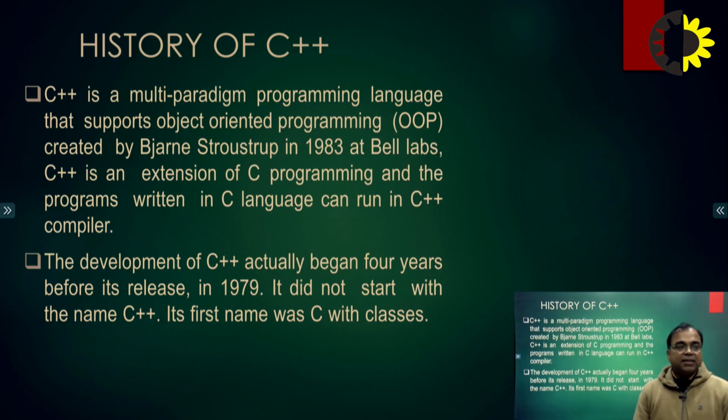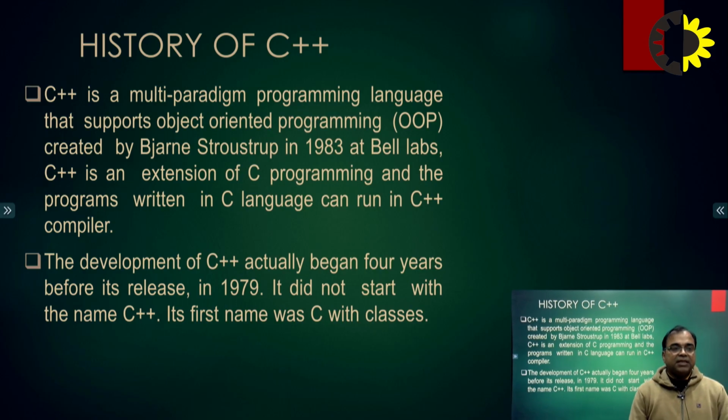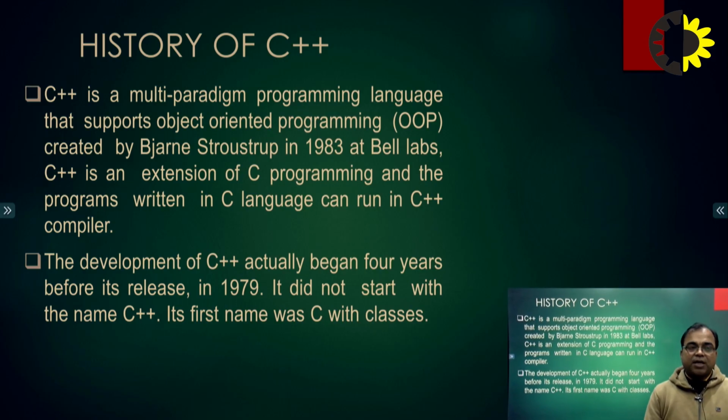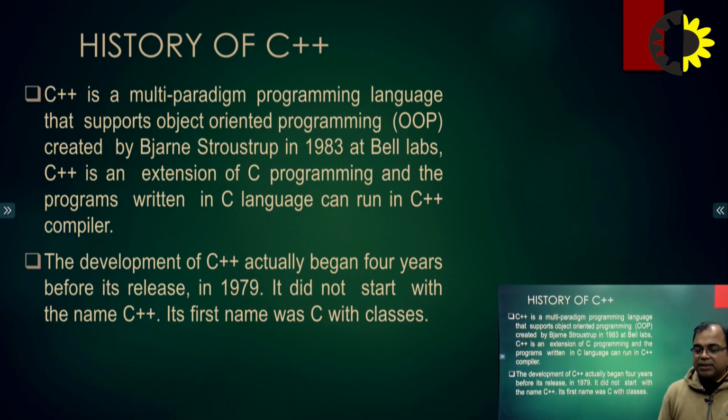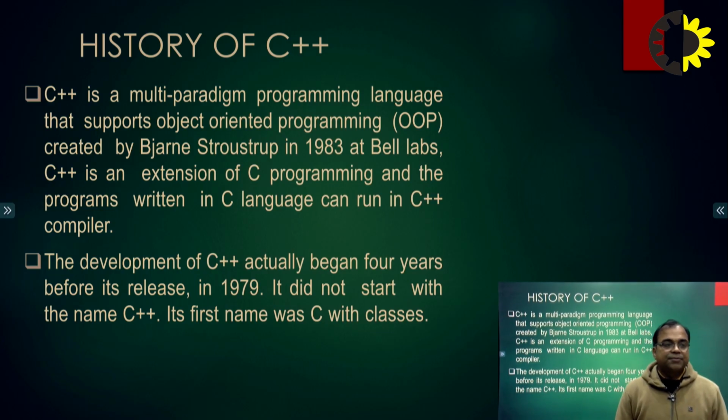We can say C is nearer to the machine, but C++ was created to make it nearer to us, meaning the programmer. So this is an extension of C programming, and a program written in C language can run in a C++ compiler. There is a compiler which runs the C++ program, that is the C++ compiler.